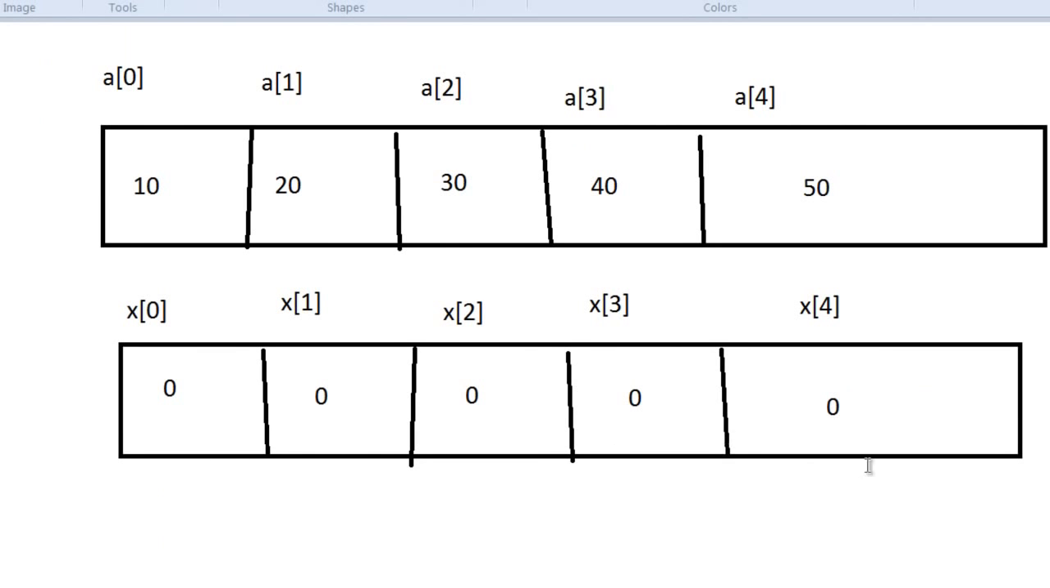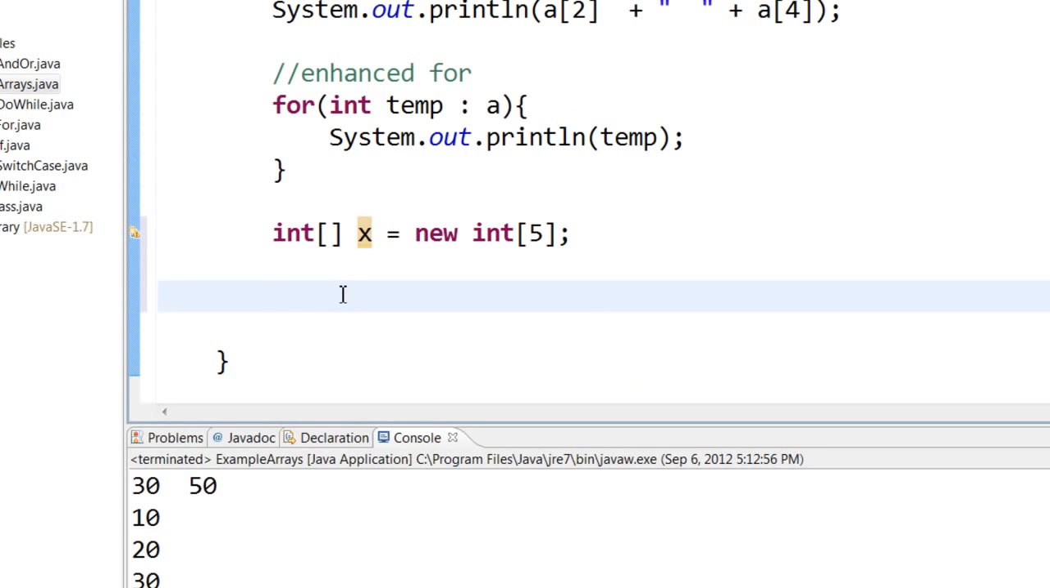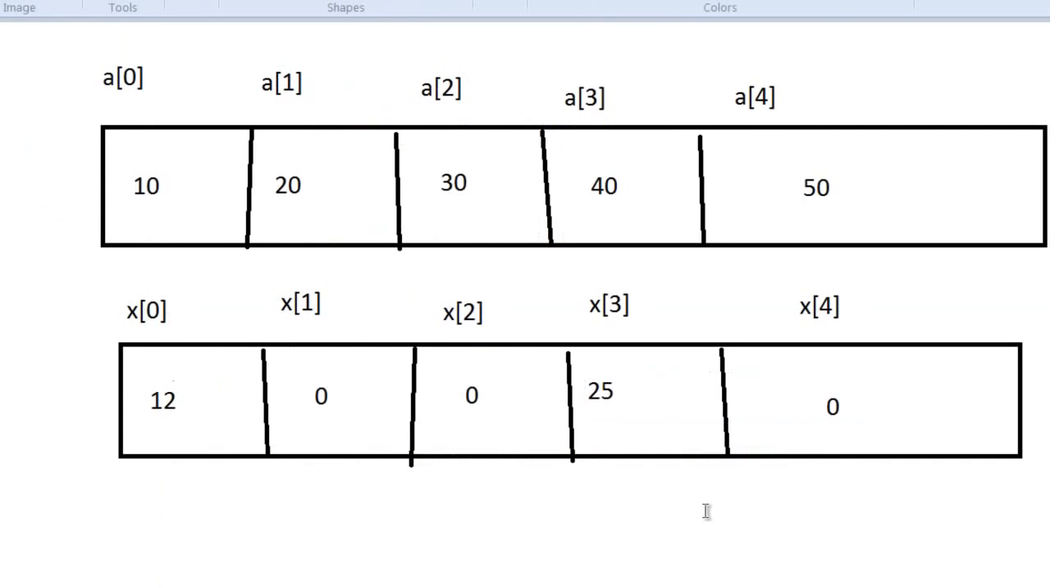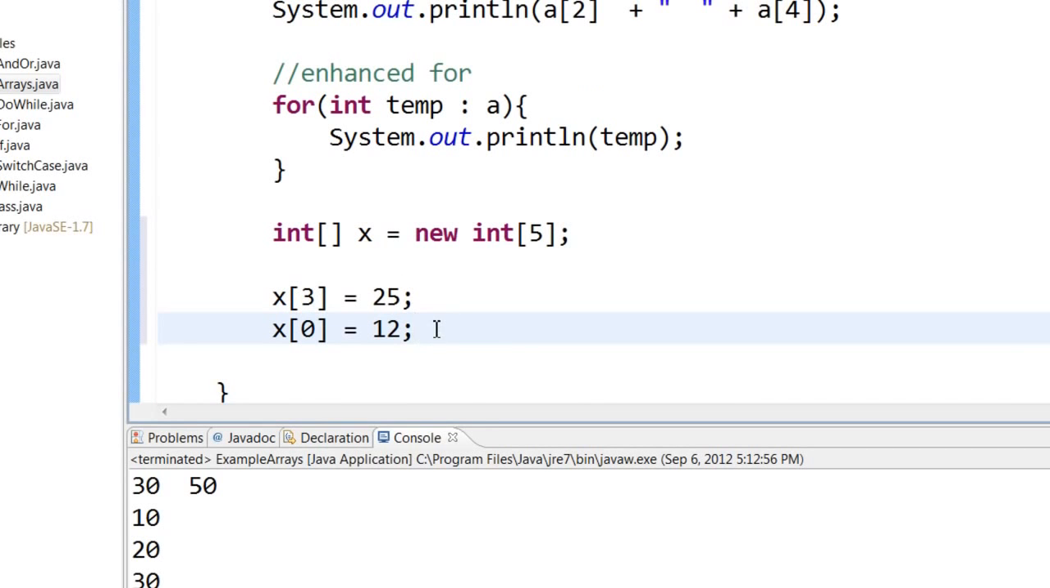So here you can see that 0 is the value available. Of course, you can always assign data later, like this. Here you can see that I am assigning X of 3 is 25 and X of 0 as 12. So X of 0 will be 12 and X of 3 would be 25. Let us loop through this particular array.